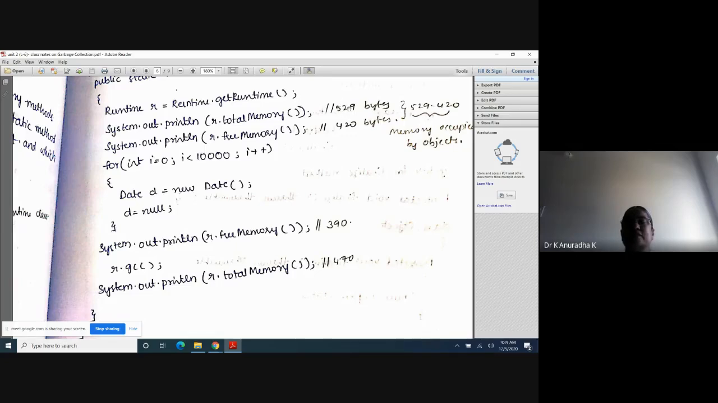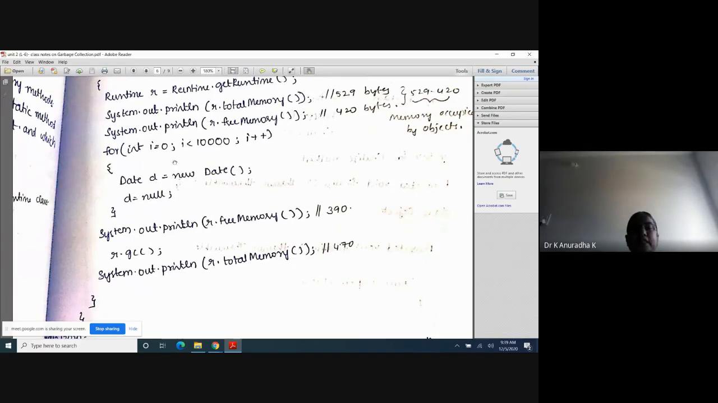That's why total is 521. Free memory means memory available, that is 420. Means 529 minus 420, which is the memory allocated for objects. Okay. So total memory is 529, free memory is 420.